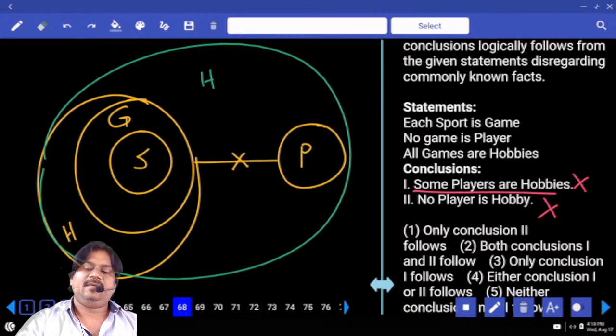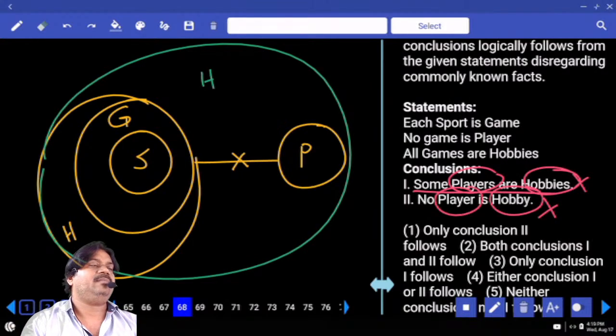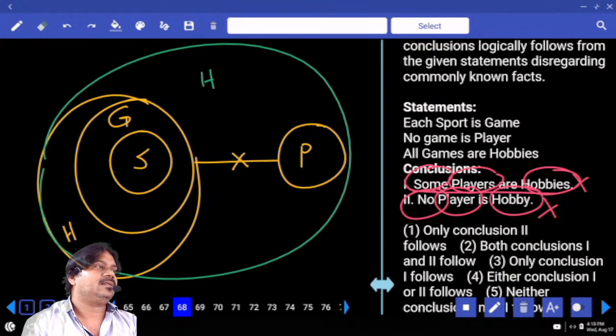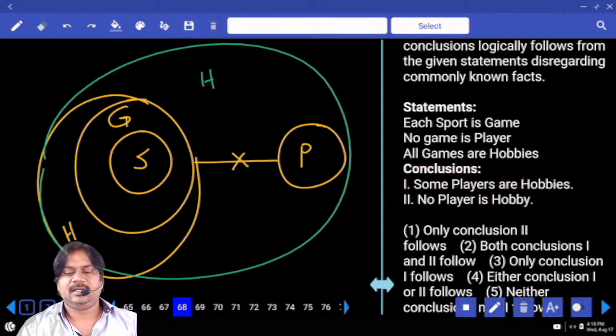Either. Can we have the same elements? Yes. Some and no, is it a complementary pair? Yes. Then the answer is either or.